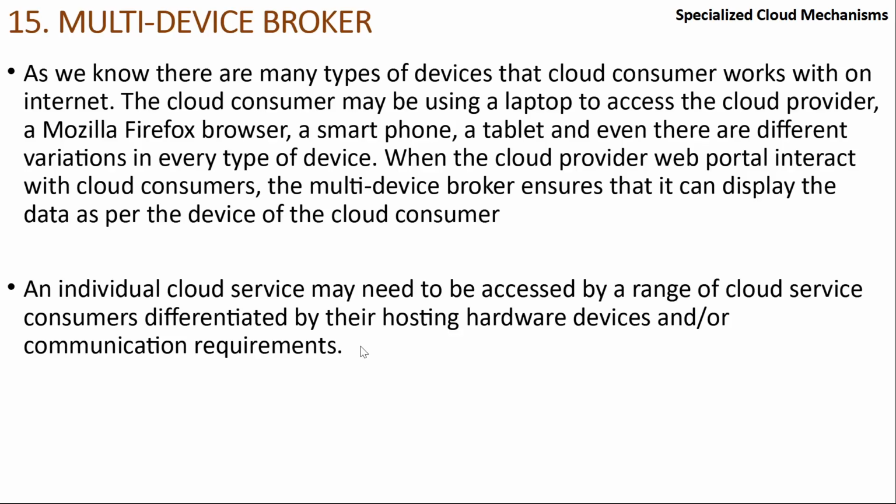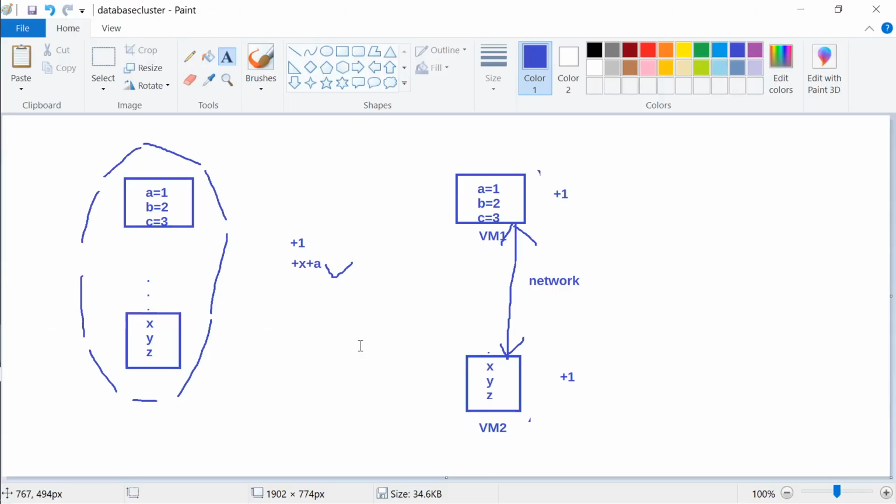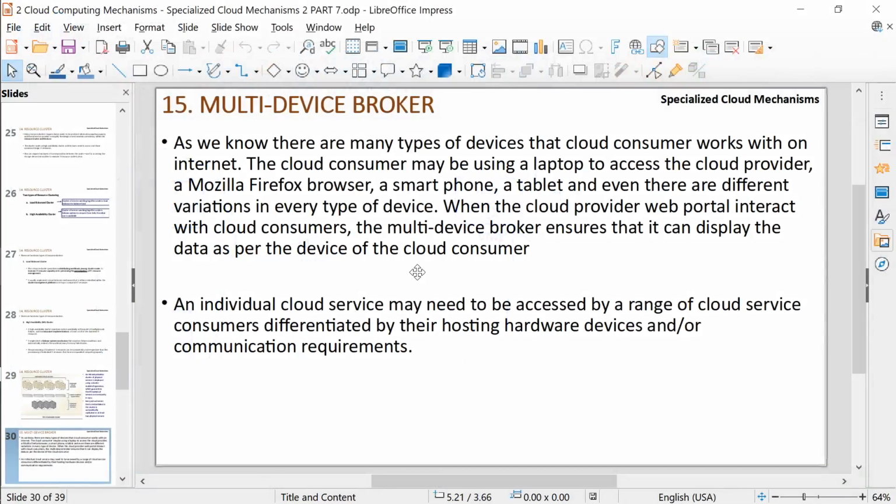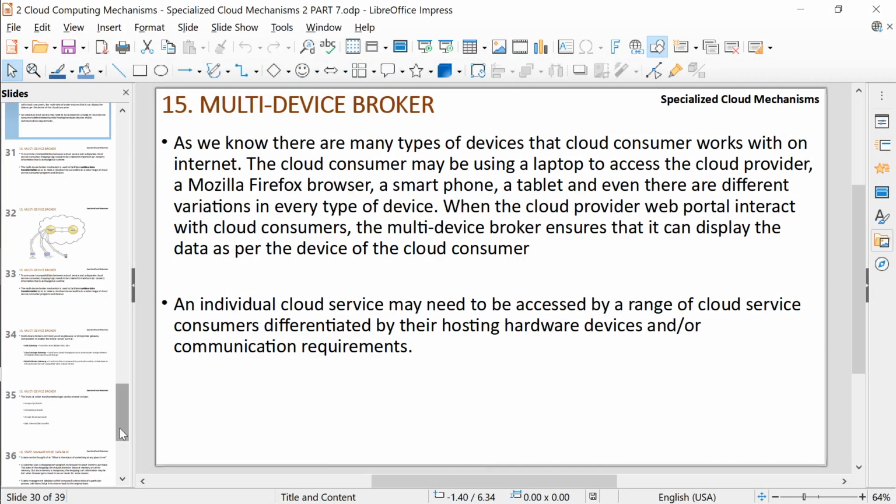So then we come to this. Where are we now? Multi-device broker.